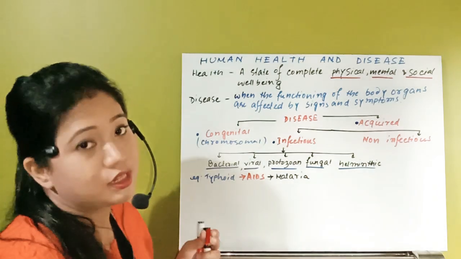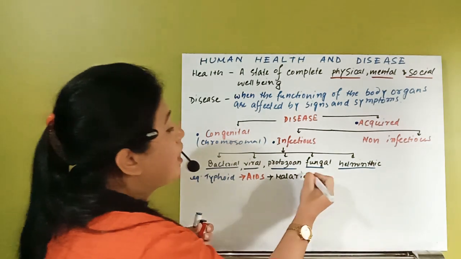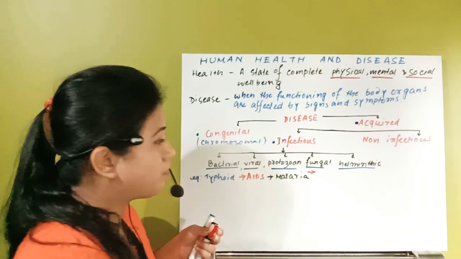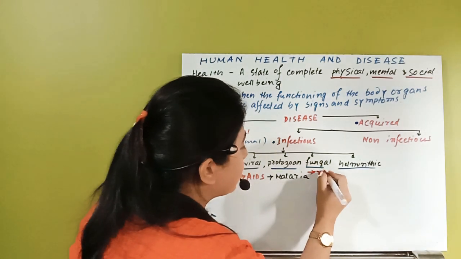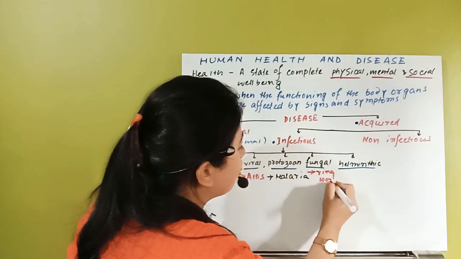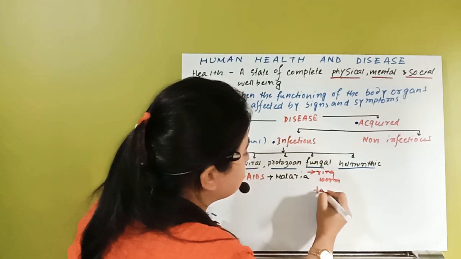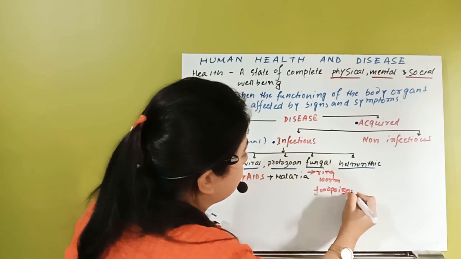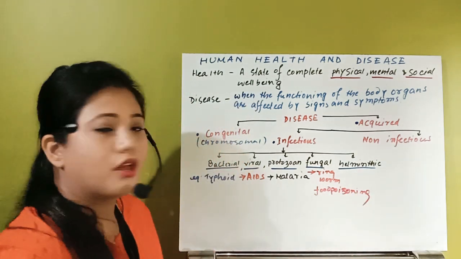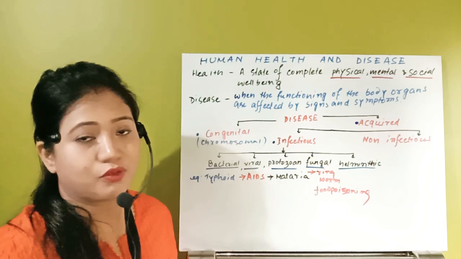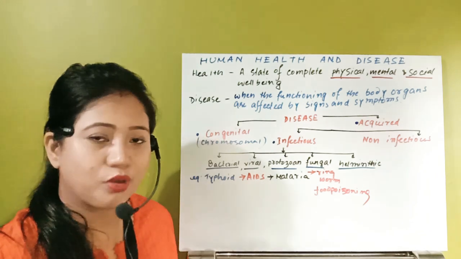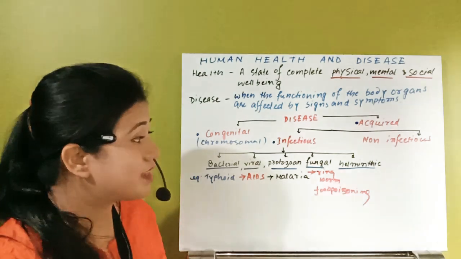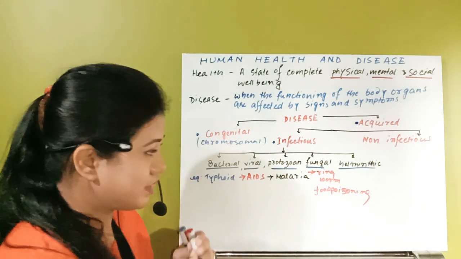Then after that, fungal disease. See, we have fungal disease like food poisoning. Food poisoning is also a fungal disease. Or ringworm. So ringworm or food poisoning, these are the fungal diseases. So don't think ringworm means it's a worm disease or caused by some worms. No, this is also a fungal disease. And the last type of disease is helminthic disease.